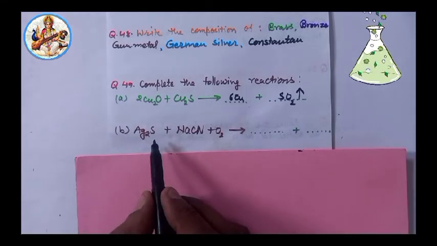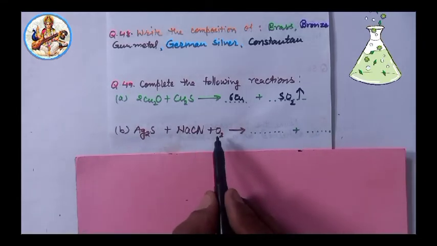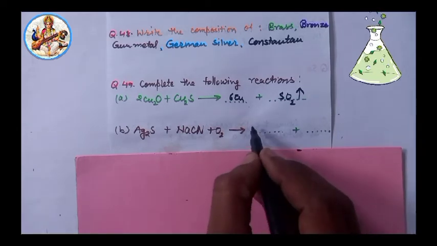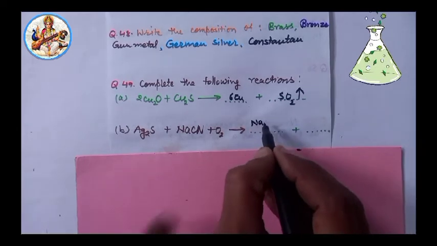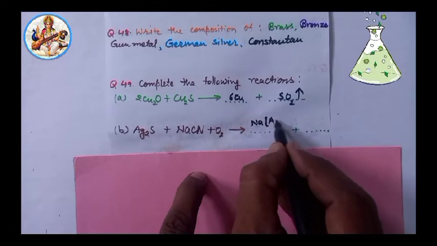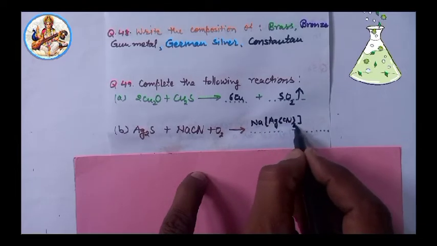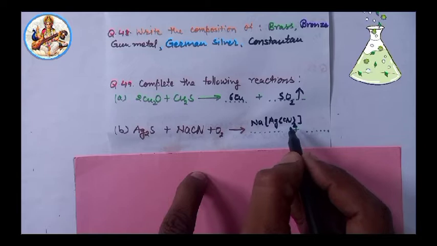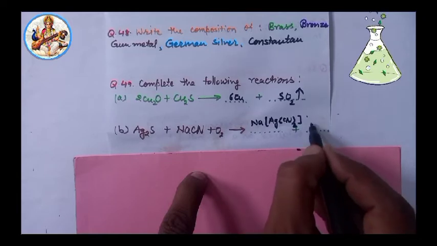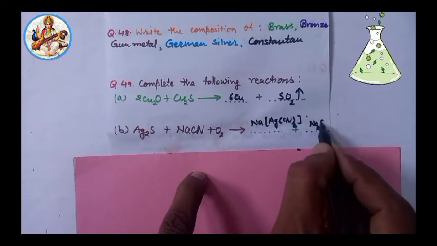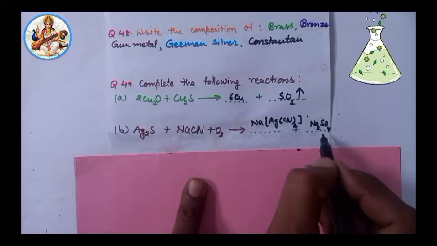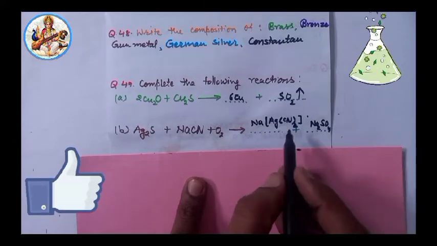Second, point B: Ag2S combined with NaCN in presence of O2 is converted into sodium argentocyanide, and the byproduct is Na2SO4, sodium sulfate.